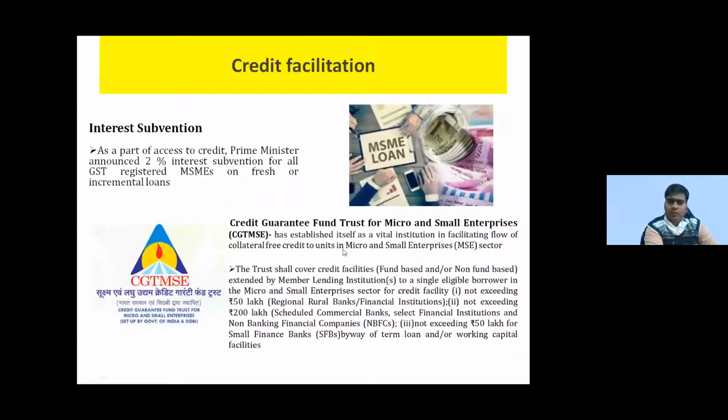Next, the Credit Guarantee Fund Trust. This is the CGTMSE scheme, just like PMEGP and Stand Up India, which we discussed in earlier slides. You can take financial assistance under this CGTMSE scheme also. In PMEGP, proposals up to 25 lakh rupees can be processed. In Stand Up India, proposals up to 1 crore can be processed, and in CGTMSE there is a limit up to 2 crore rupees. Depending on your project, you can apply under the respective schemes.